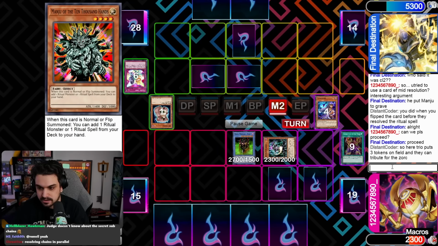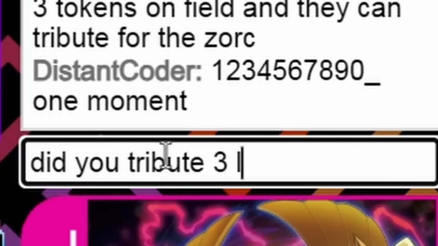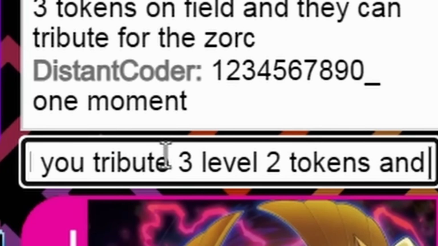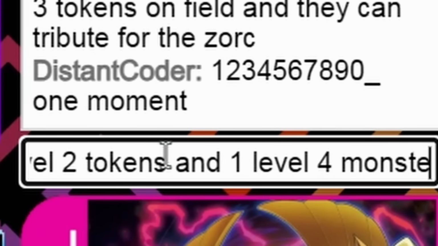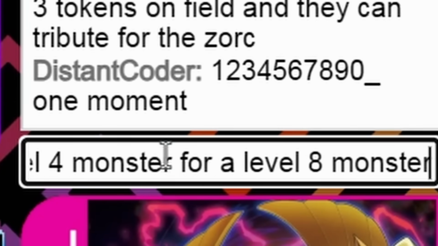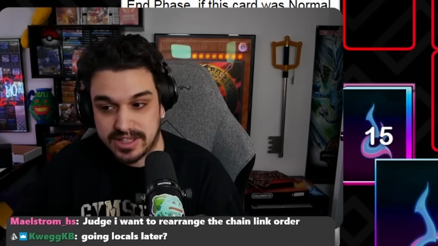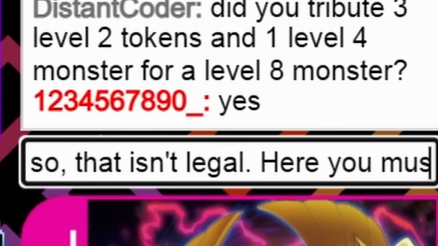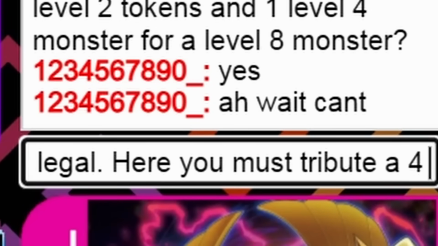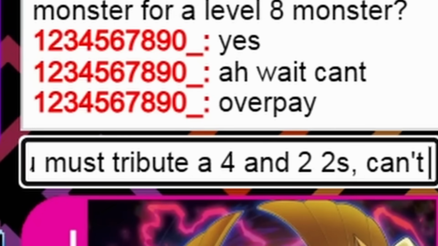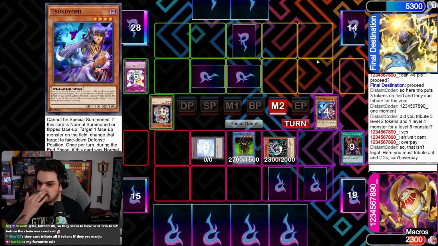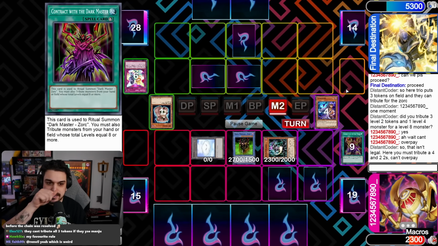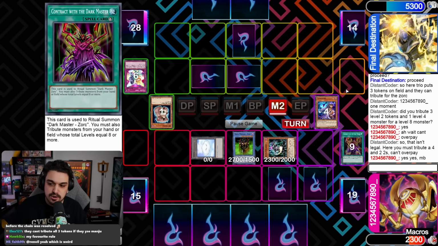Okay, one moment. Did you tribute 3 level 2 tokens and 1 level 4 monster for a level 8 monster? And this is when we explain that that's not legal. Here, you must tribute a 4 and 2 2s. Can't overpay. Yeah, there you go. So he has to leave a token on board. So this is something that not a lot of people are super familiar with.